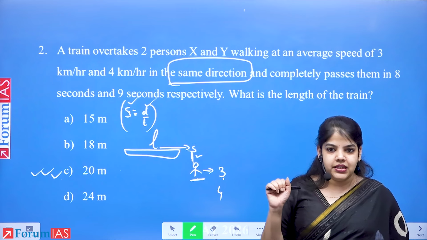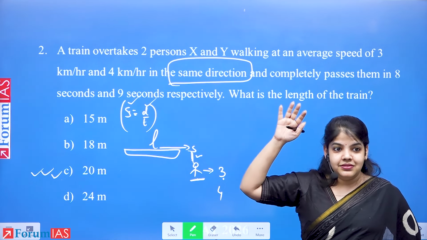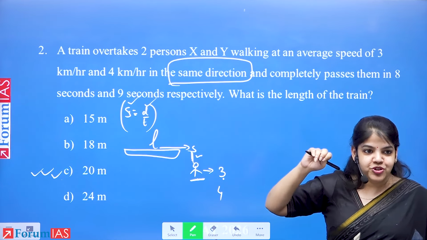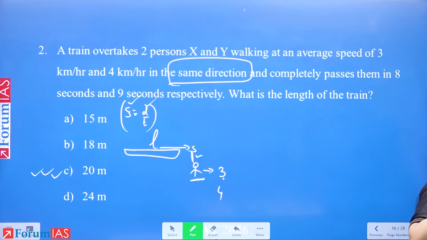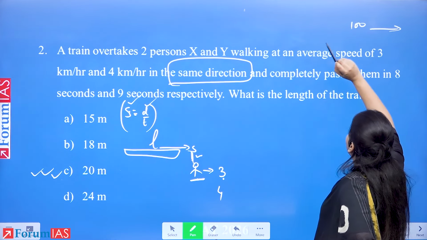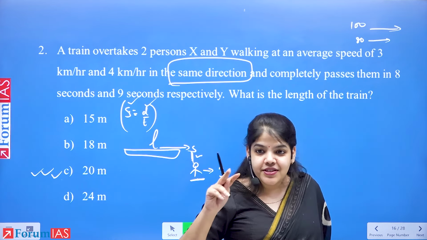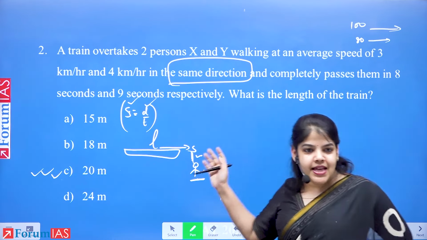Is it clear till here? Yes, no, maybe. If it's a no, you can tell me. If there were two people and the tree is standing, and we are moving ahead at 3 kilometers per hour, the tree also sees us moving ahead at 3 kilometers per hour, because the tree is standing. But if the tree was also moving, let's say the tree was a car. One car races at 100 kilometers per hour and another at 80 kilometers per hour. What is the relative speed between the two? The difference, 20. Same is happening here.